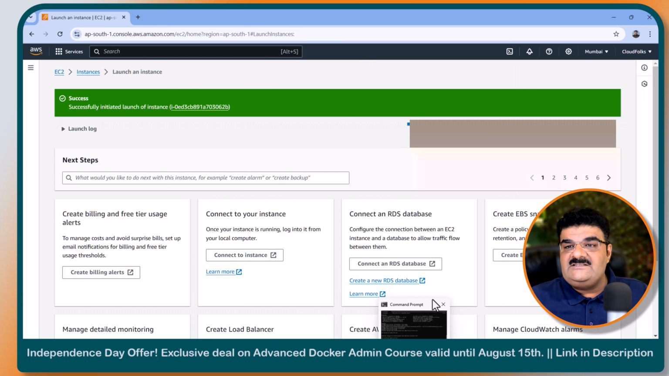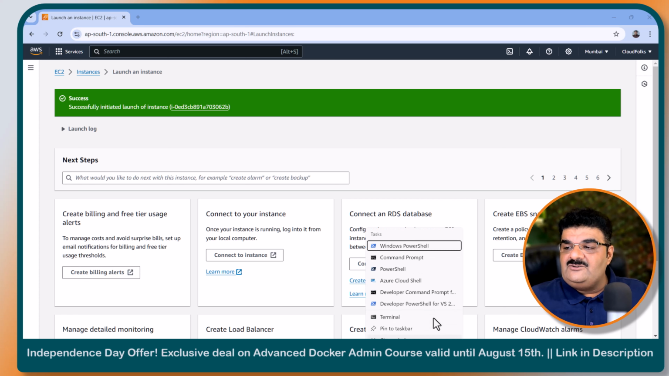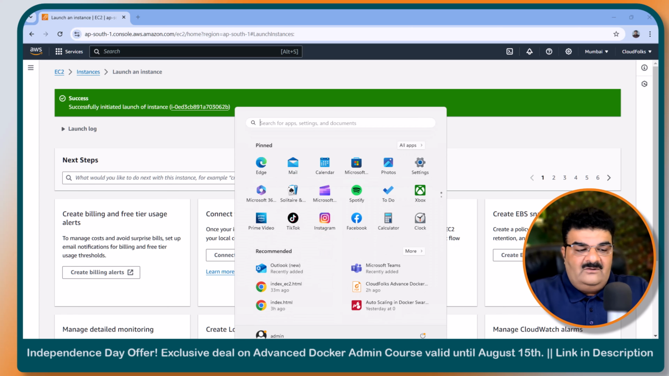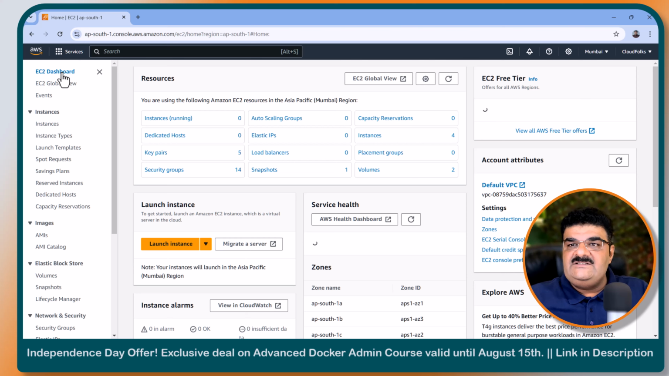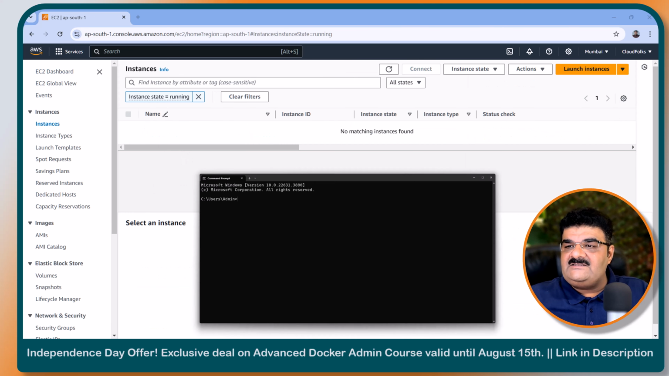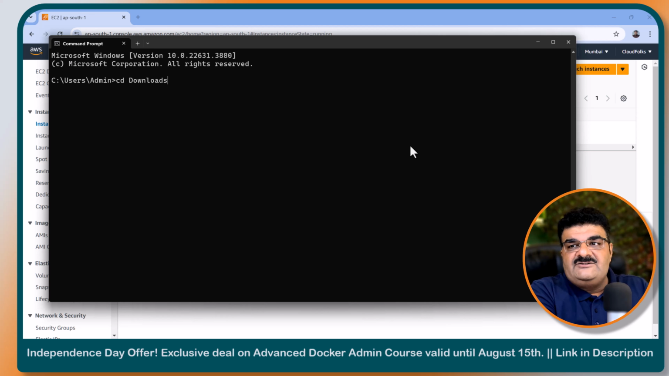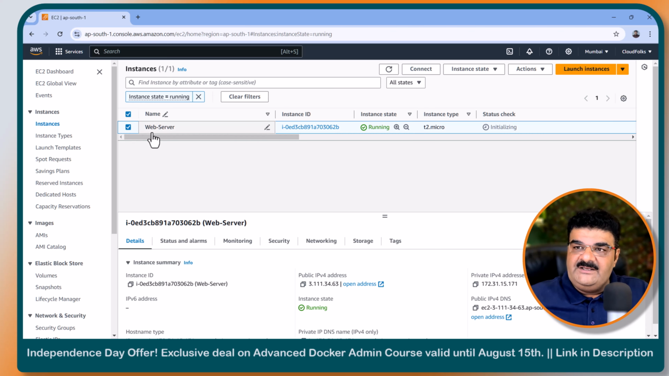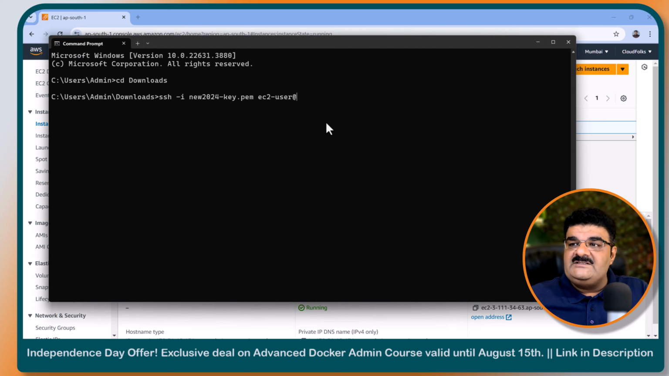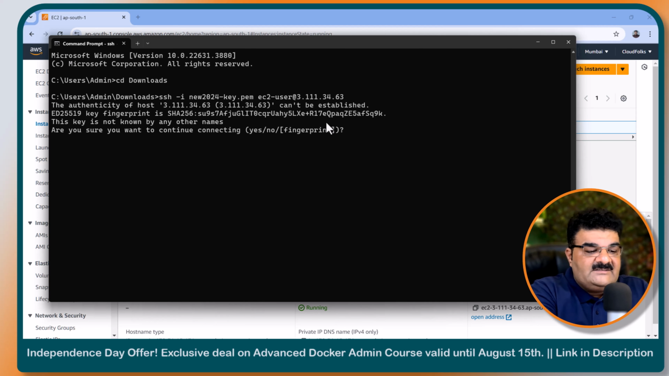Now I have to access this instance from the command prompt as well. So let me open the command prompt. Let's go to the EC2 instance. Here we will get the IP address. It is not coming right now, no problem. Let's go to the downloads folder. I have my key here. ssh -i new-2024-key, ec2-user, because I have Amazon Linux, so ec2-user is the default username. This is a web server. I'm going to copy this IP and here I'm going to access this instance.